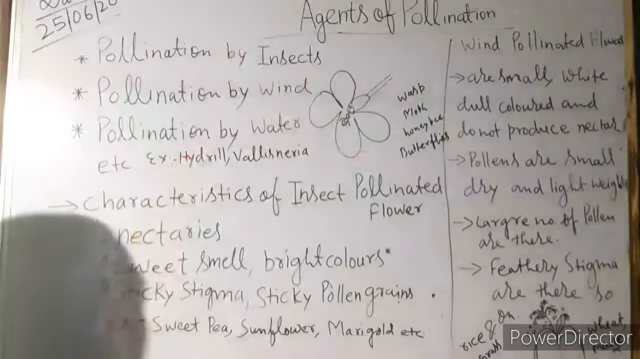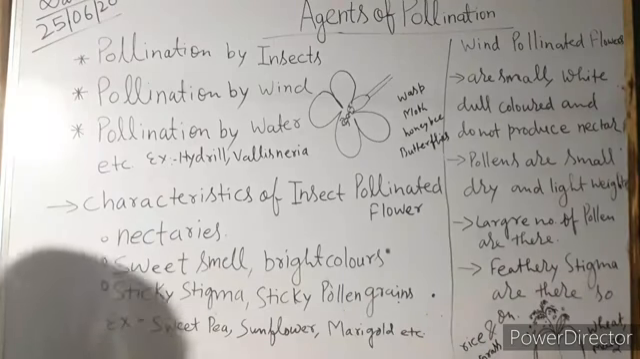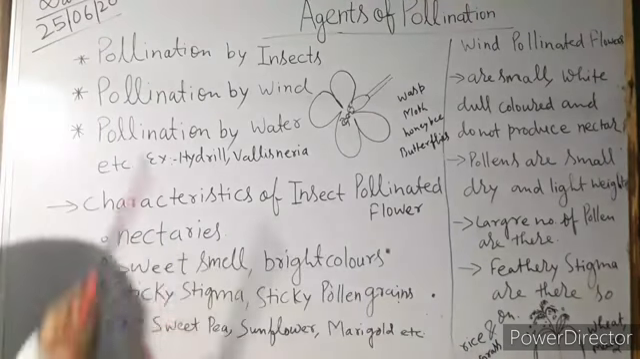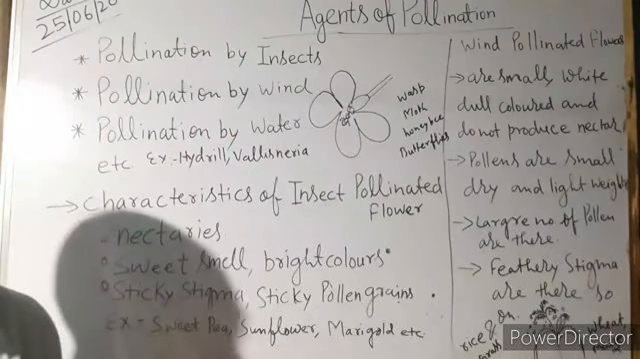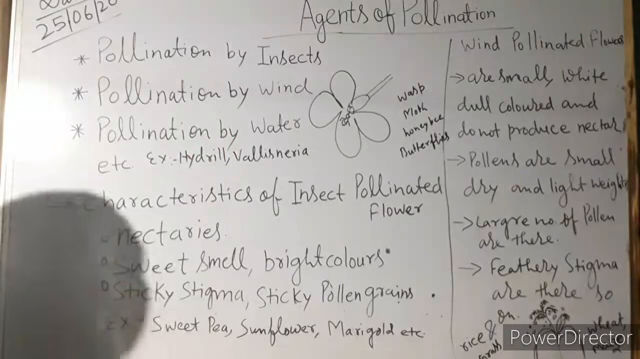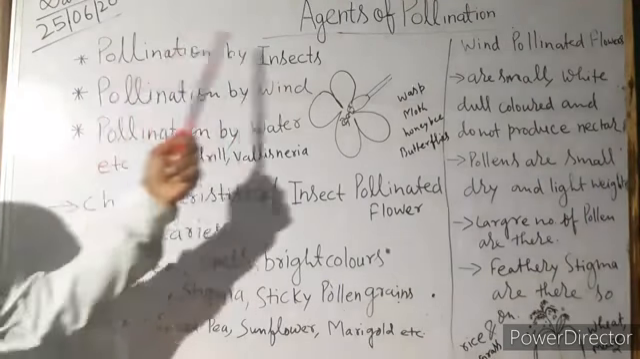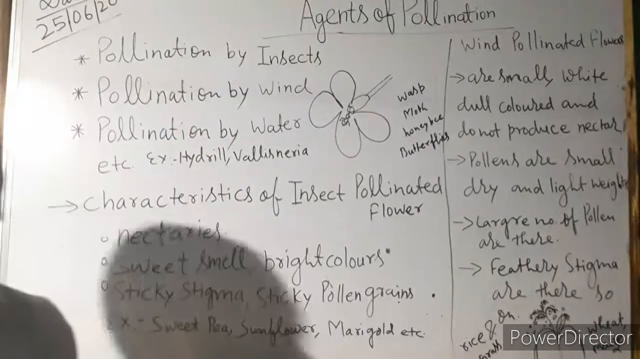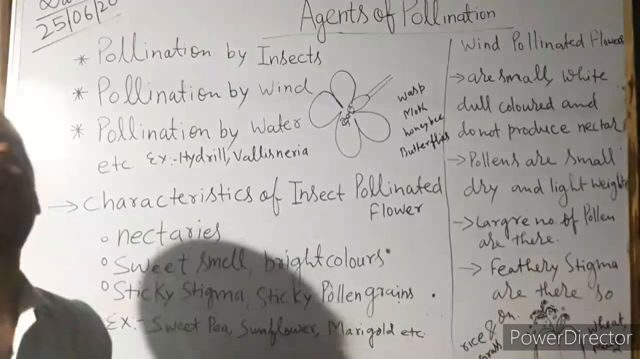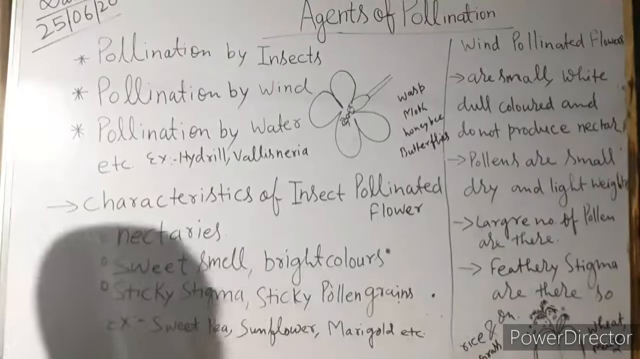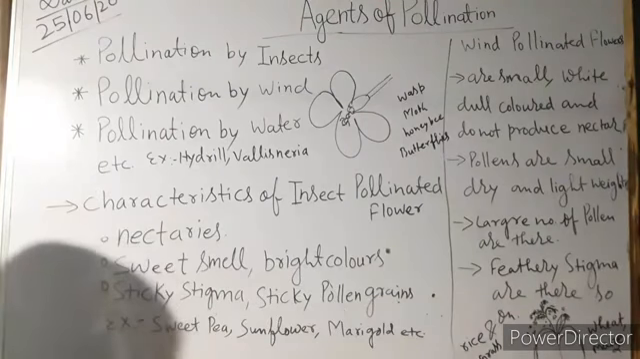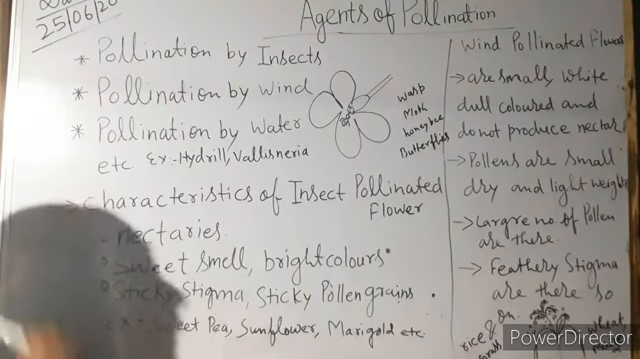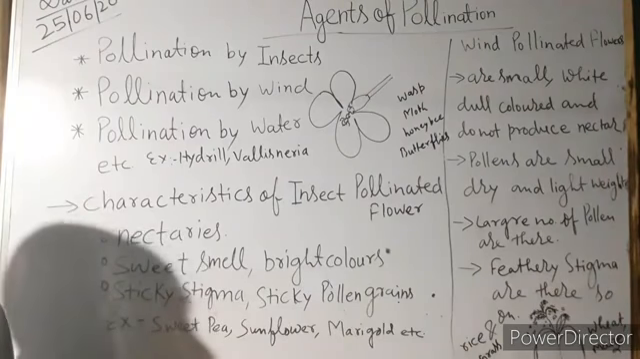When we are talking about pollination by insect, it is known as entomophily. Pollination by insect is called entomophily, and this is the most common way of pollinating flowers. The flower should have some characteristics for pollination by insect. And what should be the characteristics?